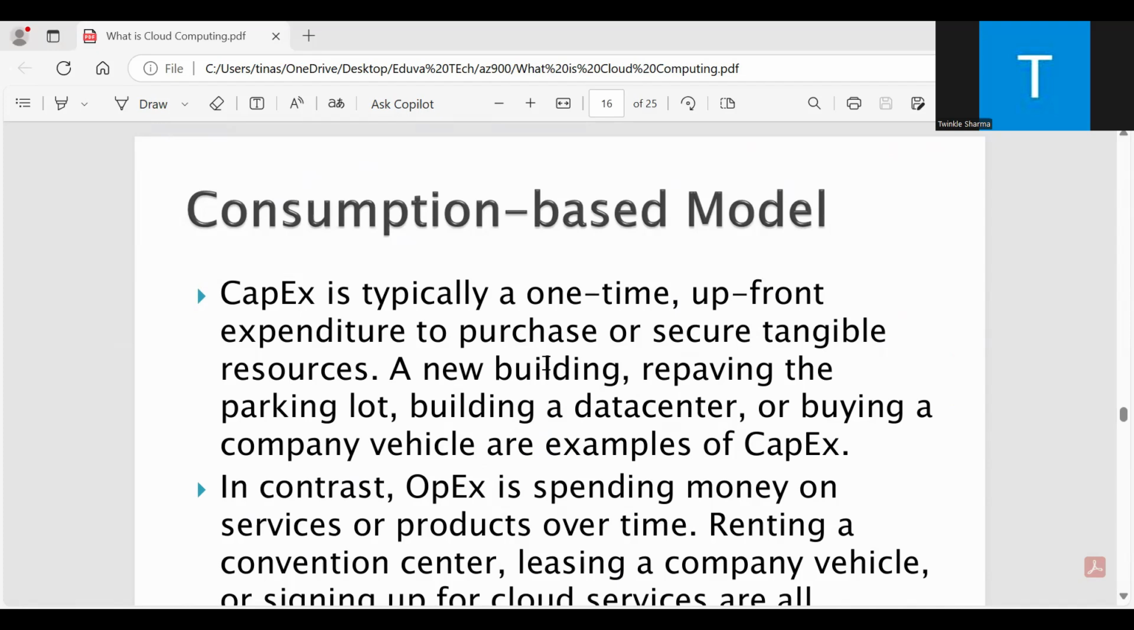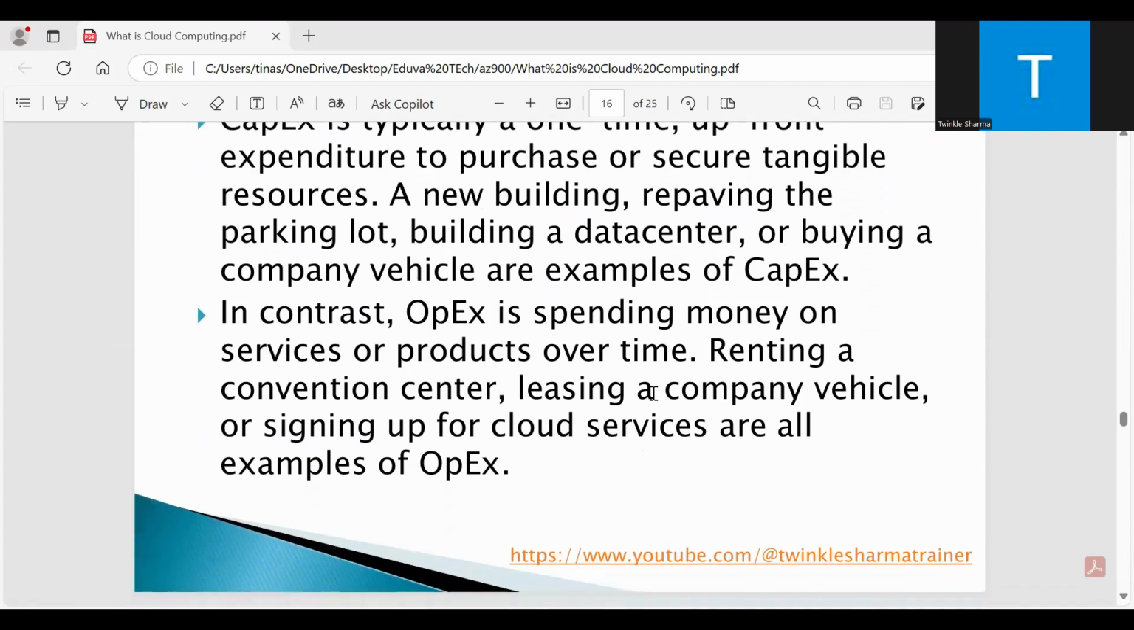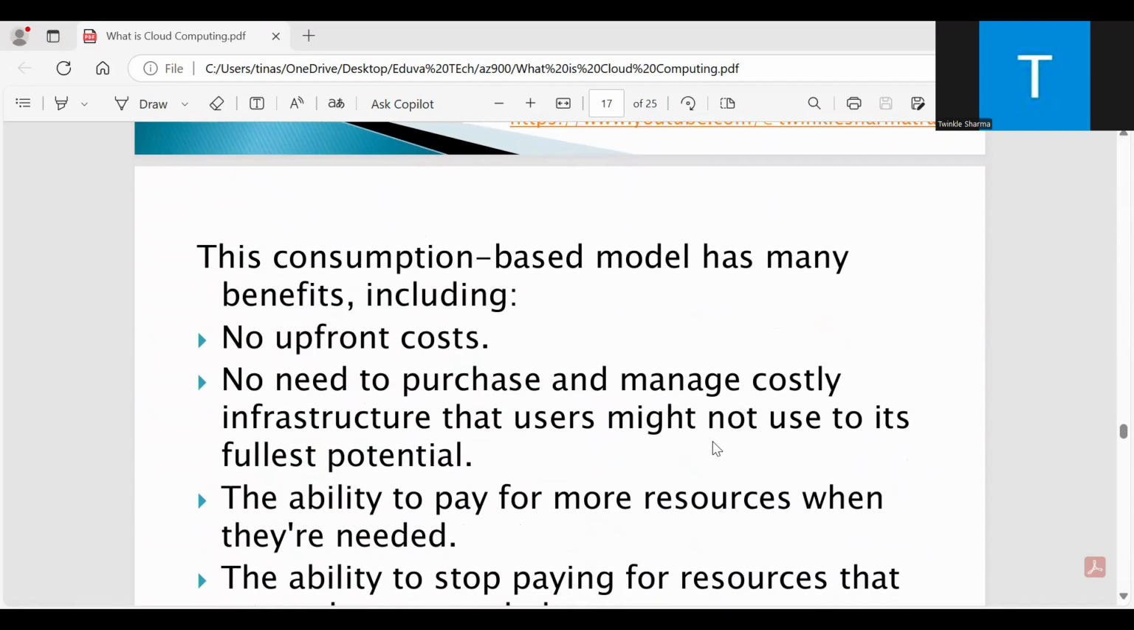A new building, repaving the parking lot, building a data center, or buying a company vehicle are examples of CapEx. In contrast, OpEx is spending money on services or products over time. Renting a convention center, leasing a company vehicle, or signing up for cloud services are all examples of OpEx.